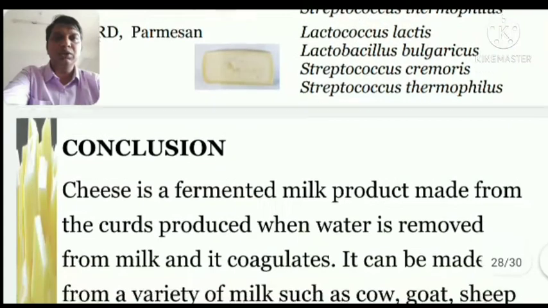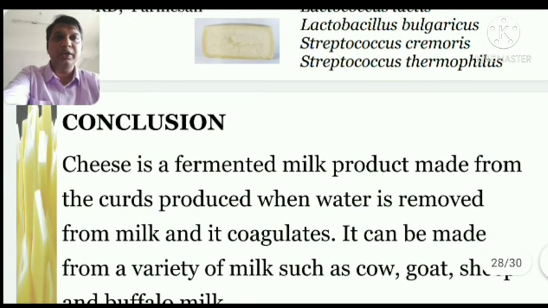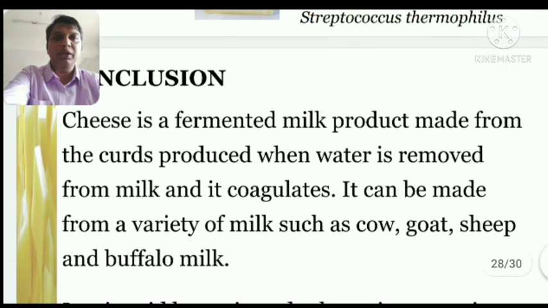And the conclusion of this is, cheese is a fermented milk product made from the curd produced when water is removed from milk and it coagulates. It can be made from a variety of milks such as goat, sheep and buffalo. So this is all about cheese, how we get the cheese. It is a byproduct of milk, and we covered the types of cheese, the steps involved in making cheese, and the various enzymes and other things involved in this.